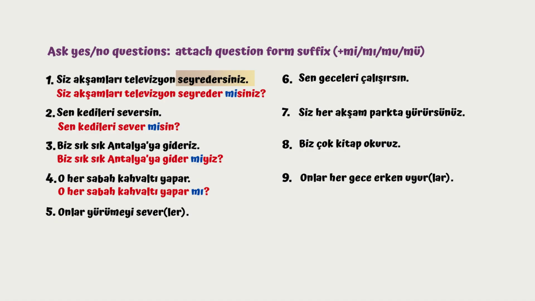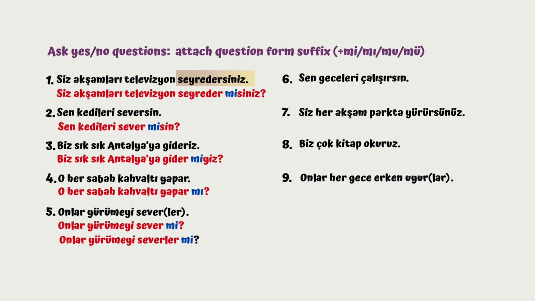So sevmek, geniş zaman suffix er, sever. So I'm going to attach the question form suffix after the geniş zaman suffix. The last vowel of sever is e, so it's again me. So onlar yürümeyi sever mi? If I'm going to use ler, then I'm going to attach the question form suffix after the personal pronoun suffix. So it's going to be onlar yürümeyi severler mi? Remember the order was different for onlar if we use ler or lar.